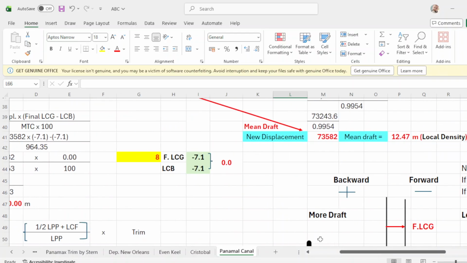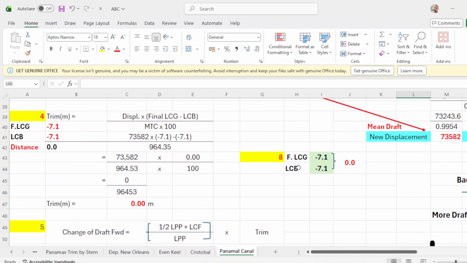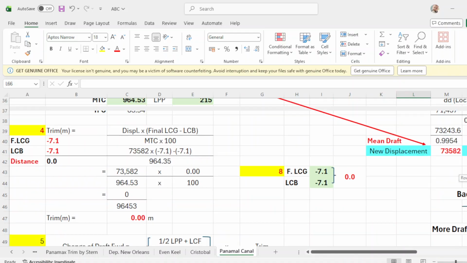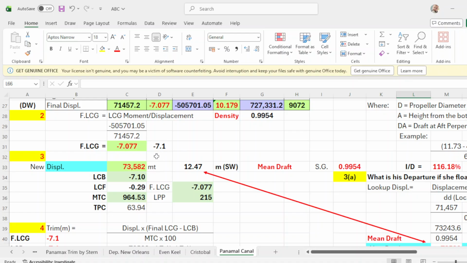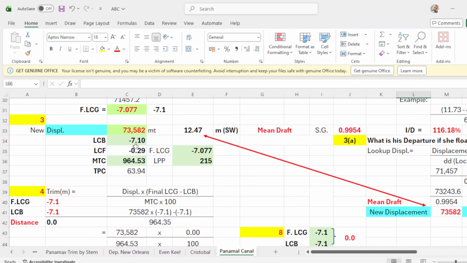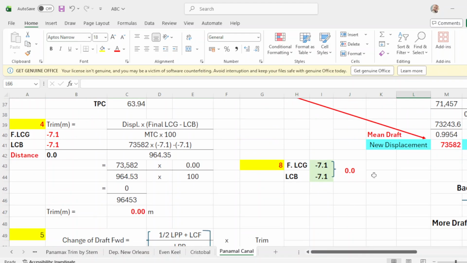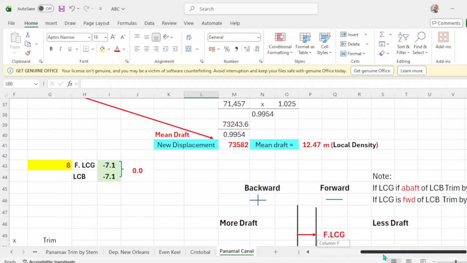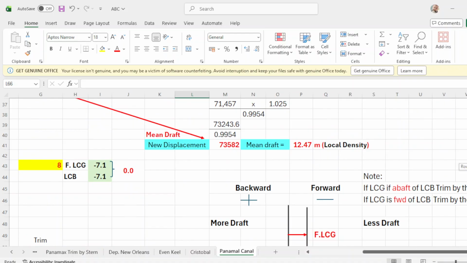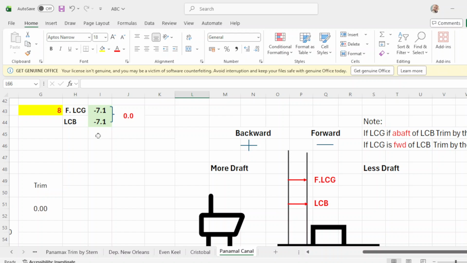Okay, take note, the final LCG is negative 0.1, LCB is negative 7.1. So where the final LCG is this one. When you round it up to negative 7.1, and your LCB is negative 7.1 from this displacement or from this drop. So the distance is 0. Now we will apply this LCG and LCB.